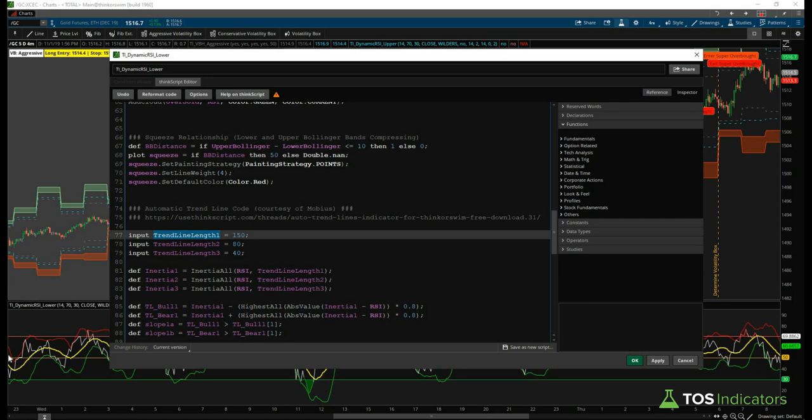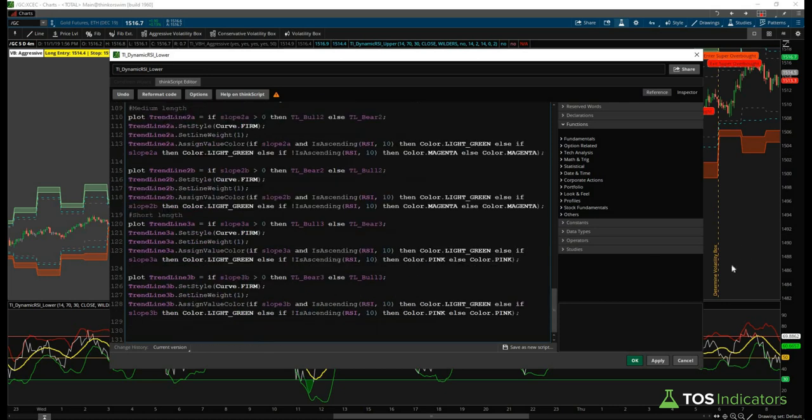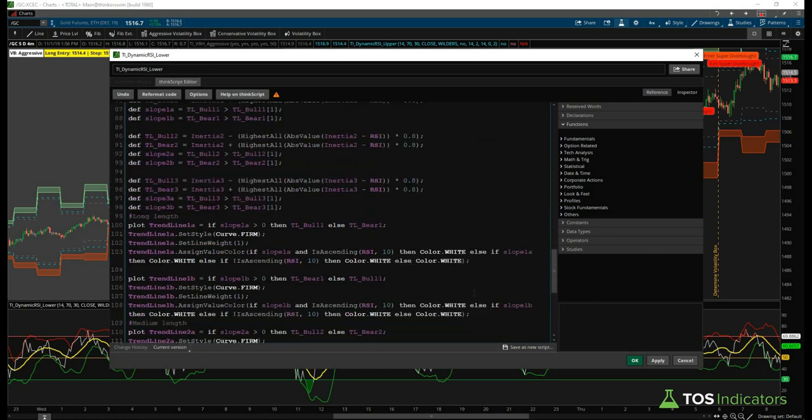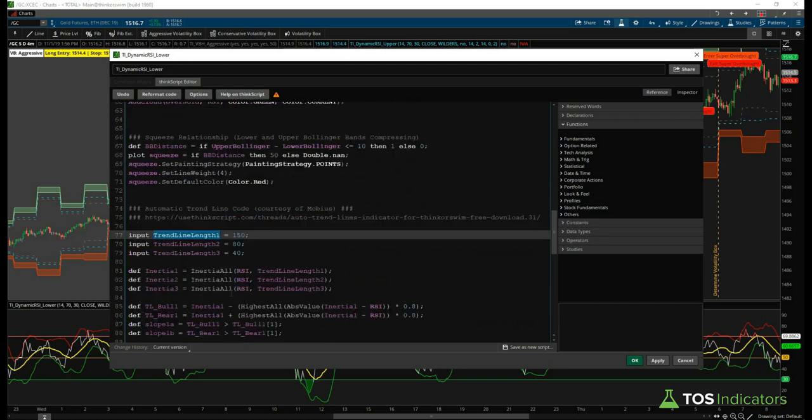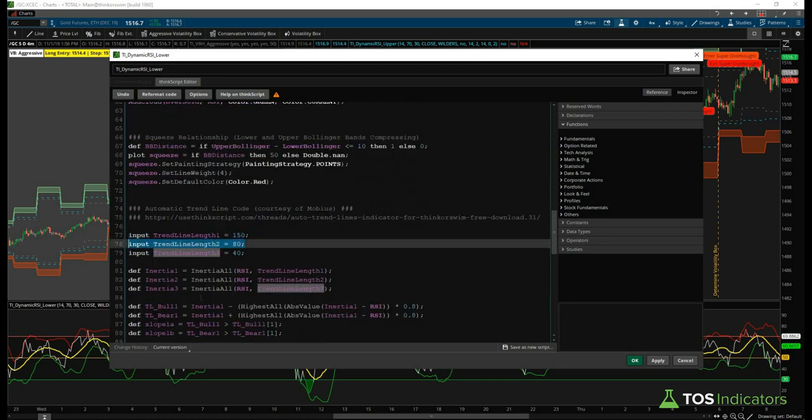But whenever you do see those bounces, there might be places where you call really conservative entries, or it might even be points at which breaks have happened on the next two trend lines. Our next two lengths are 80 and 40. And so for the actual code that we'll be writing, we'll take a look only at the middle mark of 80. But if you'd like to copy paste the code and see these alerts for all three lines, we'll show you how easy it is to do that.